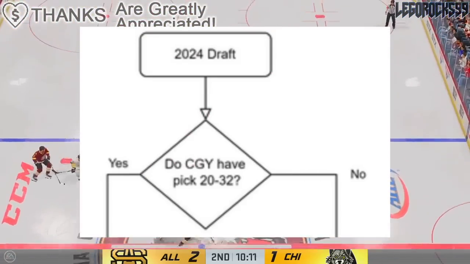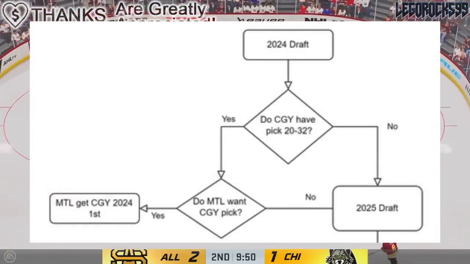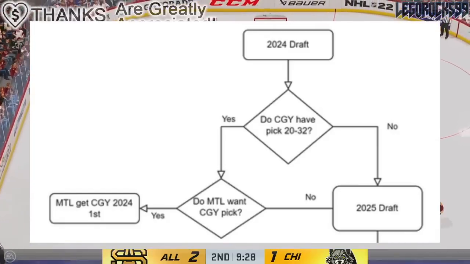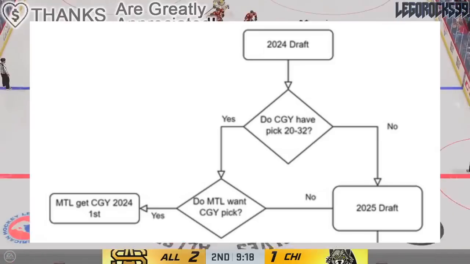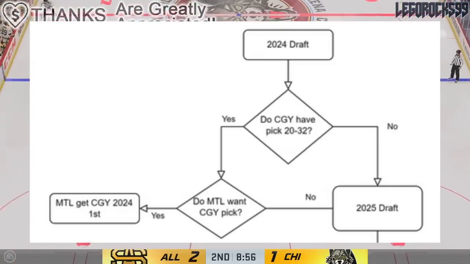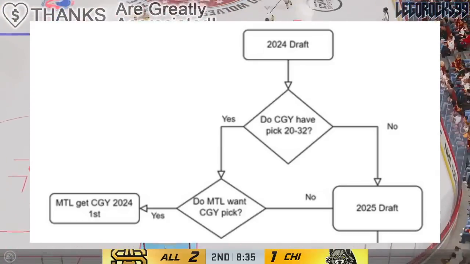If the answer is yes, then Montreal has the choice of getting that pick. If they choose yes, then Montreal gets the Calgary 2024 first. If Montreal does not want Calgary's pick in 2024 from 20th to 32nd, or if Calgary does not have a pick in the first round from 20th to 32nd, then you skip over to the 2025 draft.